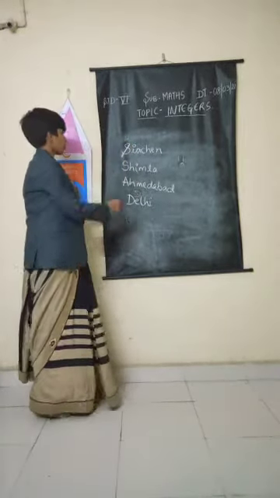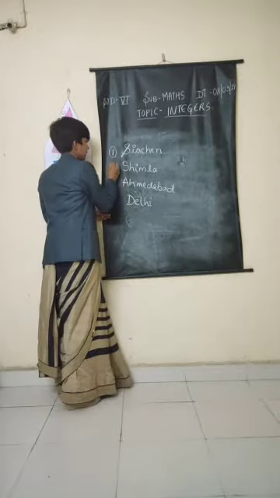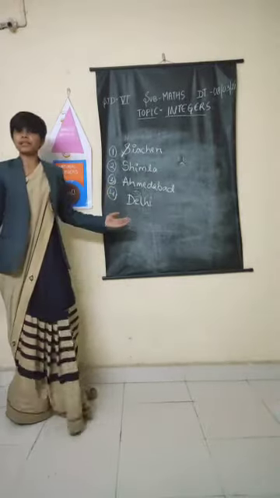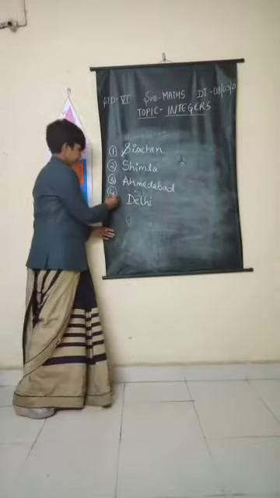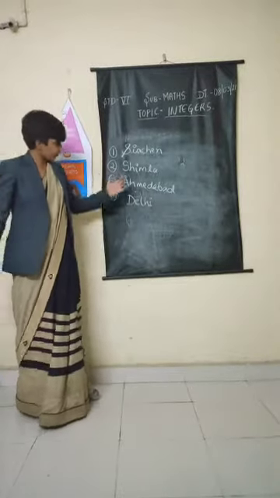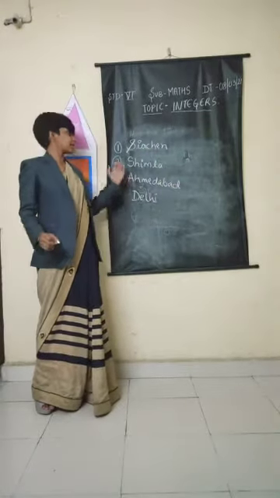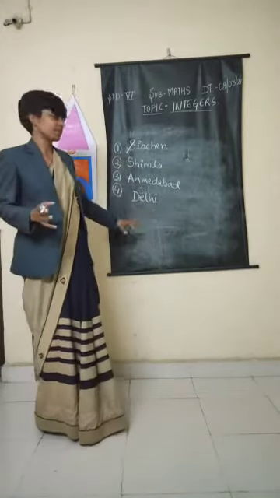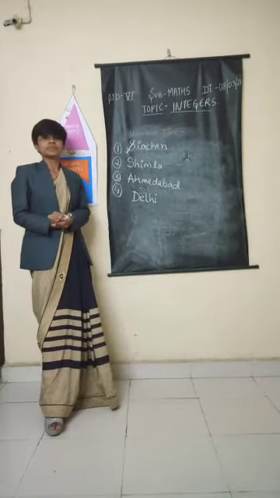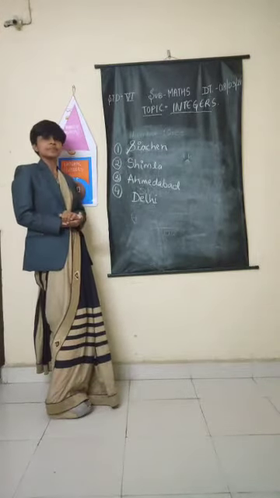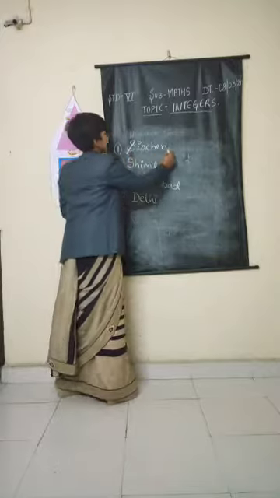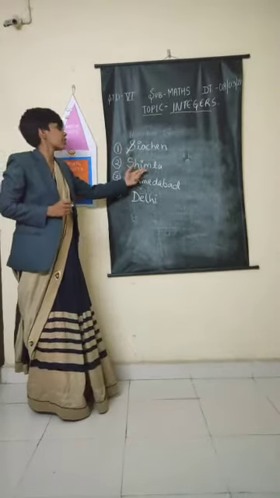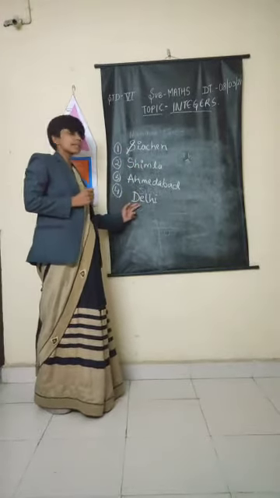Okay, so I have written 4 names here. Is it visible? Yes, ma'am. Good. Now you have to tell me what this is. Is this the name of any place, or what is this? Just think and tell me. Name of any place. Very good. These are the names of places. This is Siachen Glacier. This is Shimla. This is Ahmedabad, and this is Delhi.